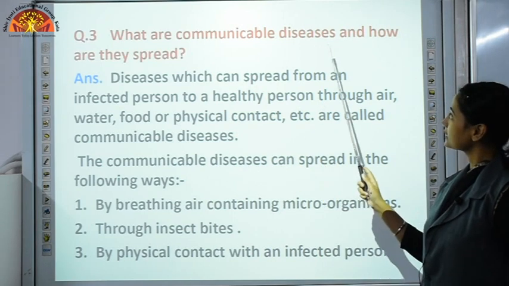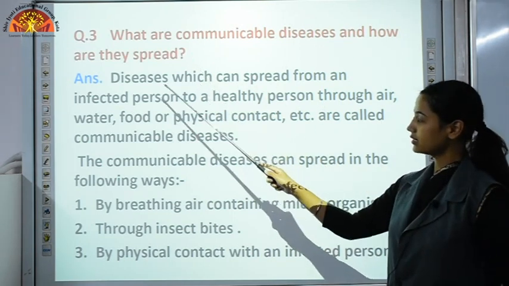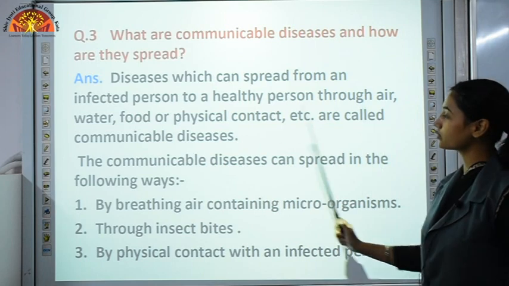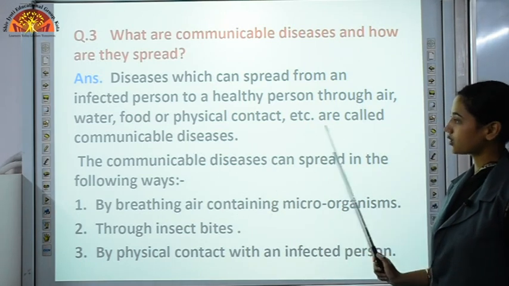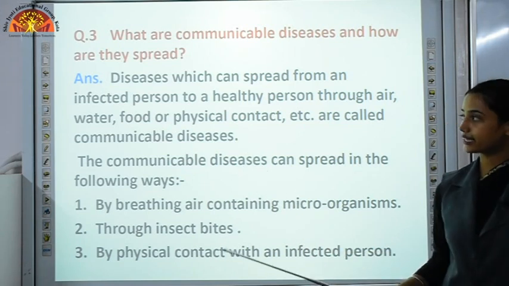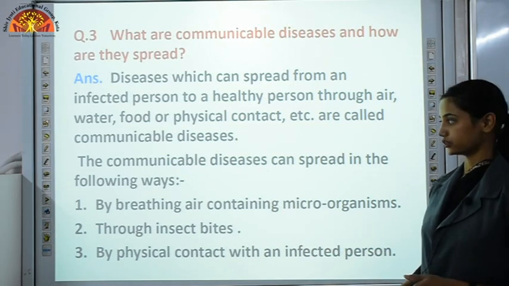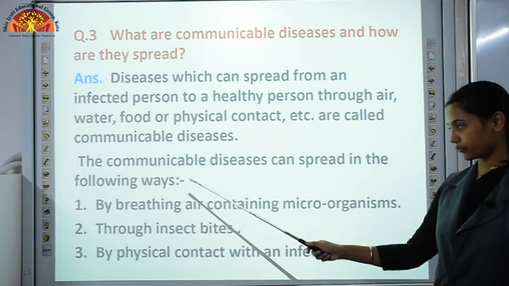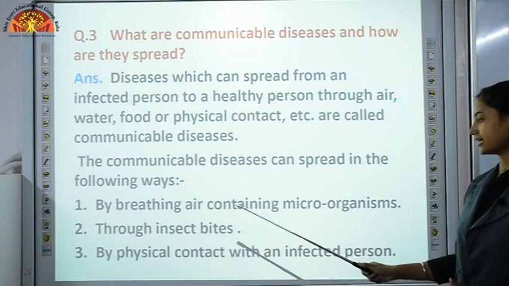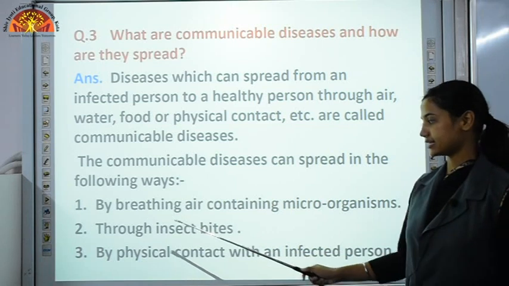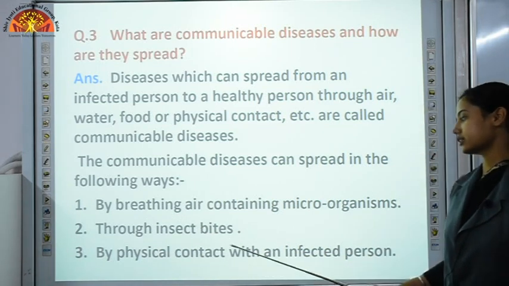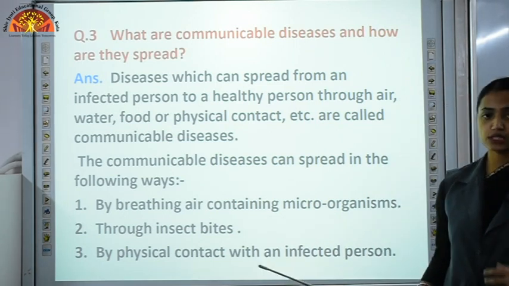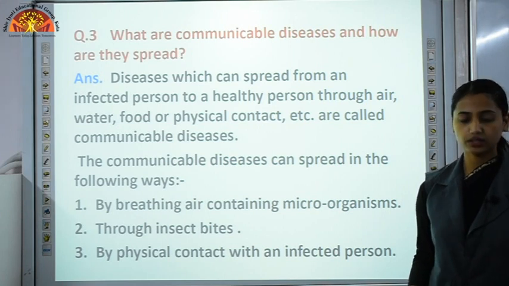Now what are communicable diseases and how are they spread? Diseases which can spread from an infected person to a healthy person through air, water, food or physical contact are called communicable diseases. They can transfer from one person to another. How can they spread? Communicable diseases can spread in the following ways: by breathing air containing microorganisms, through insect bites, and by physical contact with an infected person. If you are shaking hands or hugging, then it will spread from that infected person to your body.